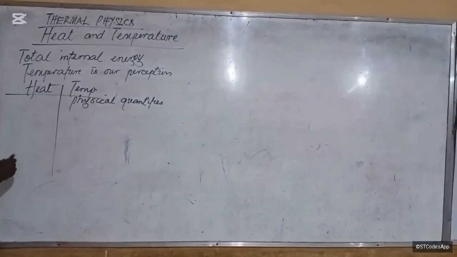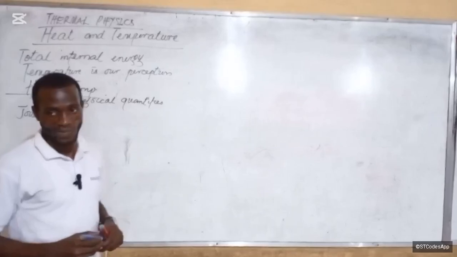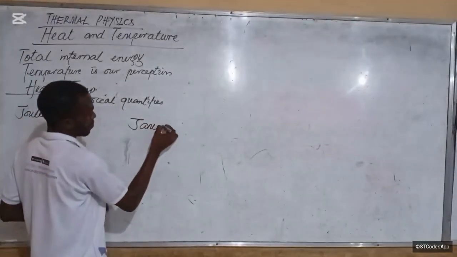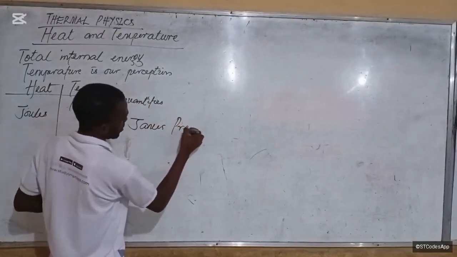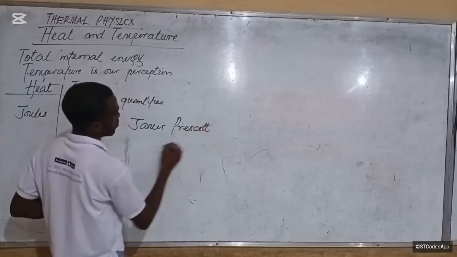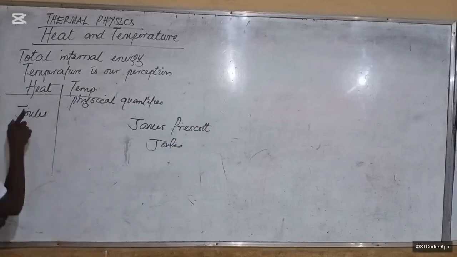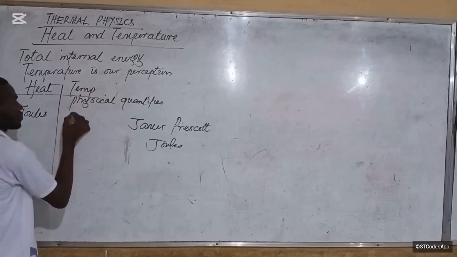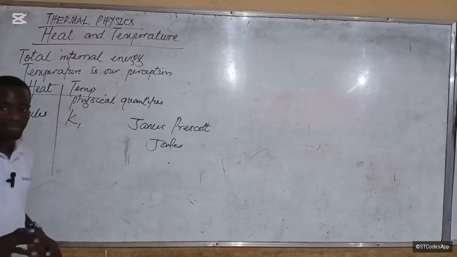Alright, so what's the unit of heat, of energy? Joules. We said it was named after James Prescott Joule. Do you get it? So that's the unit of heat energy. What's the unit of temperature? Kelvin. That's the SI unit.